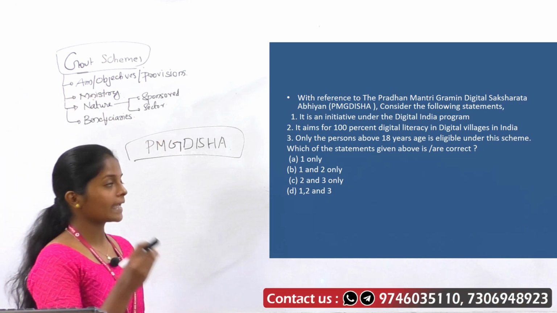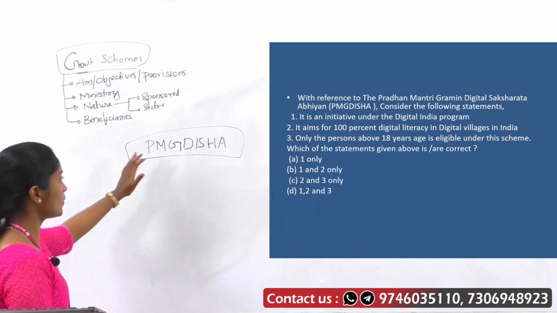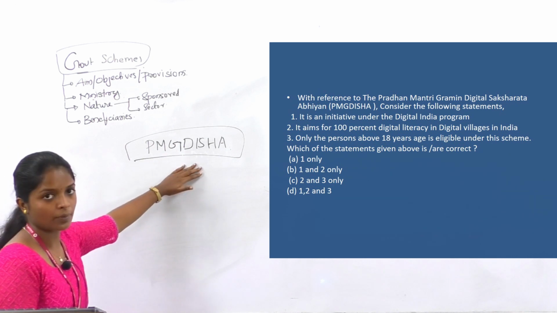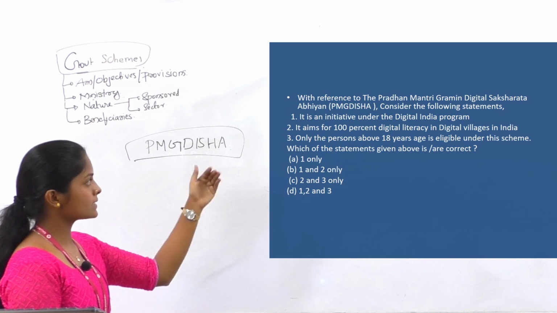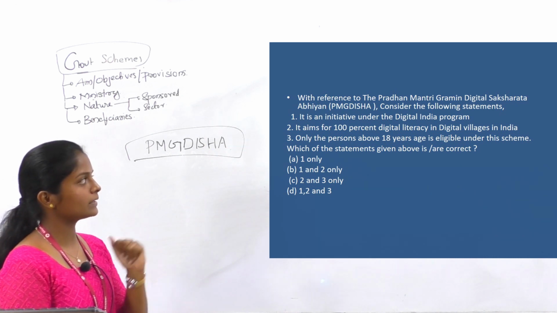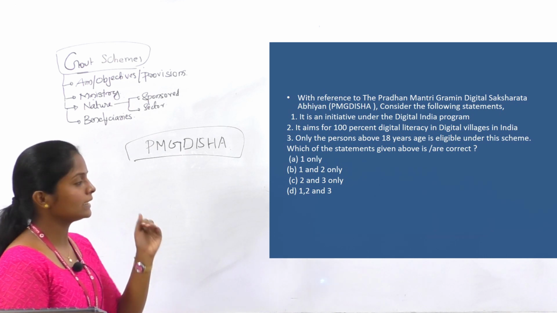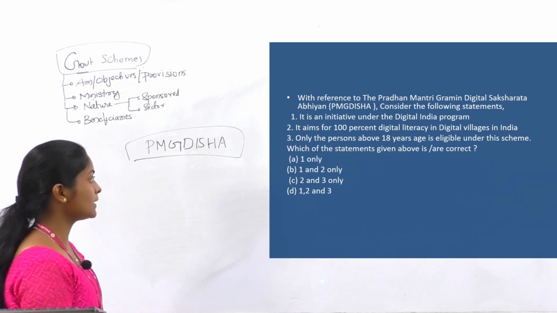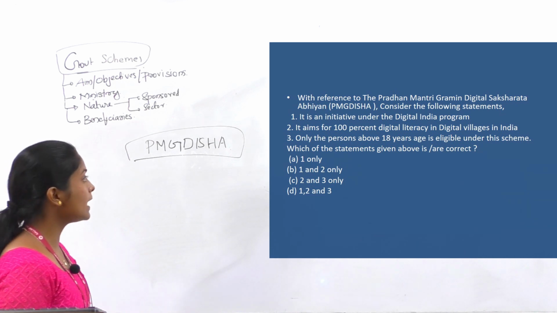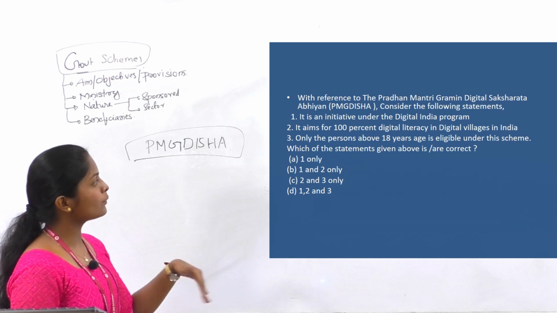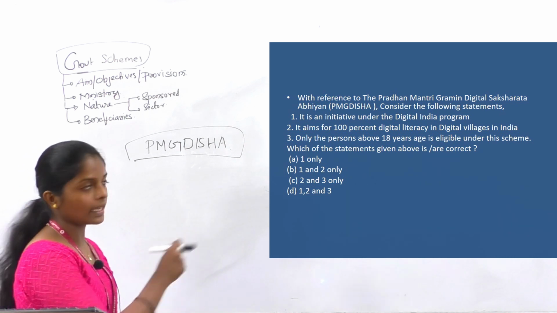Here we will be discussing a government scheme named Pradhan Mantri Gramin Digital Saksharata Abhiyan or PMGDISHA. Here it is a model question. Consider the following statements regarding Pradhan Mantri Gramin Digital Saksharata. The first statement is, it is an initiative under the Digital India program. Second statement is, it aims for 100% digital literacy in digital villages in India. Third statement is, only the persons above 18 years of age are eligible under this scheme. So you should select the correct statement.